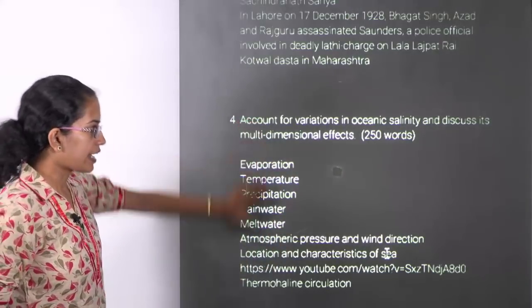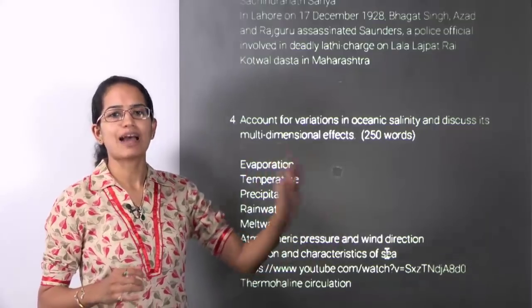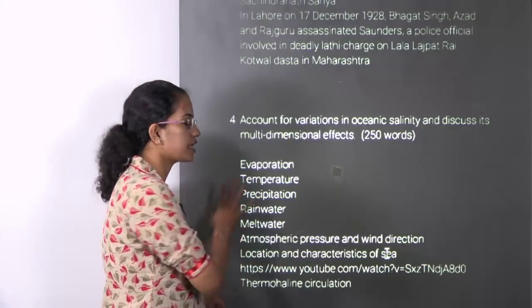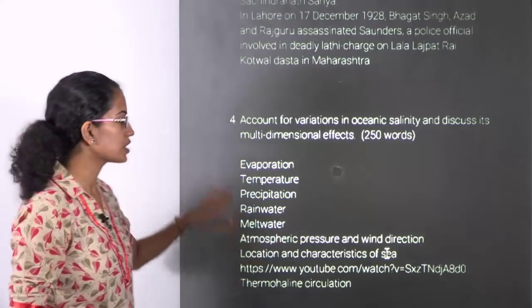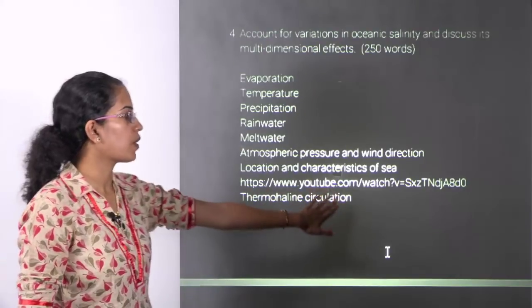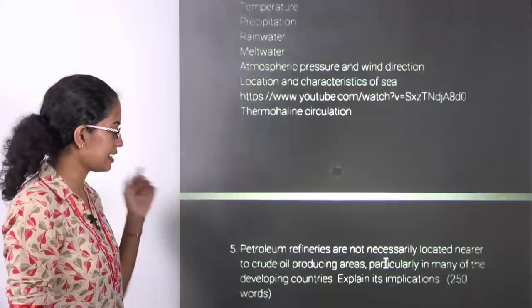Again, NCERT class 11th geography part 1 chapter 11th or 12th, you have the complete content. Again, we have covered one of the lectures where we have talked about thermohaline circulation. So thermohaline circulation is another important topic where we have covered the ocean salinity in detail.